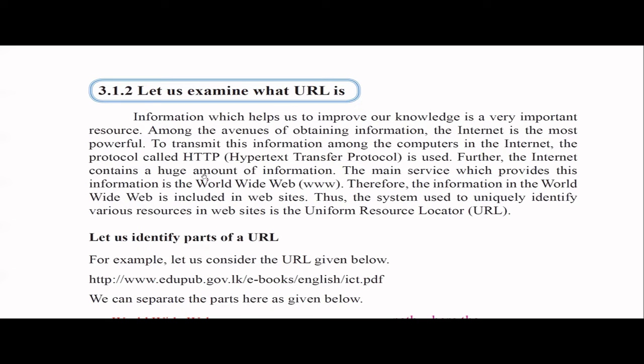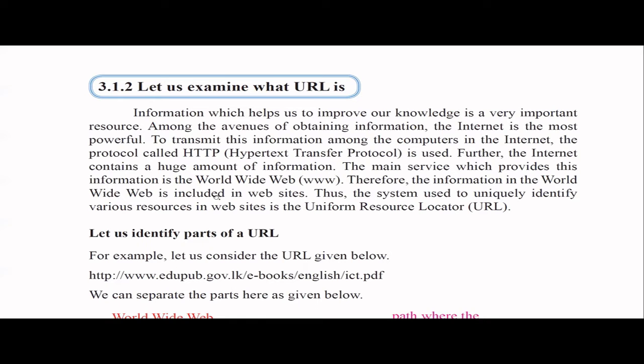Internet is the largest network available in the world, right? But World Wide Web, WWW, is one of the main services provided by the internet. The information in World Wide Web, we can see them as websites. We have so many websites, and in websites, we have web pages. So to identify unique resources in the internet, in the websites, we use URL.